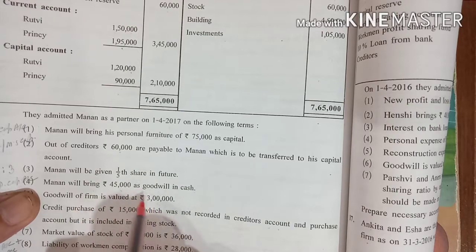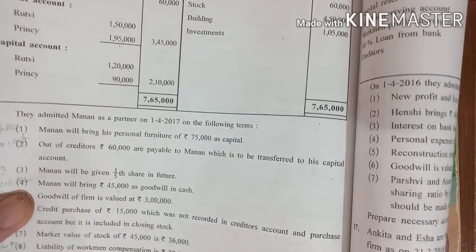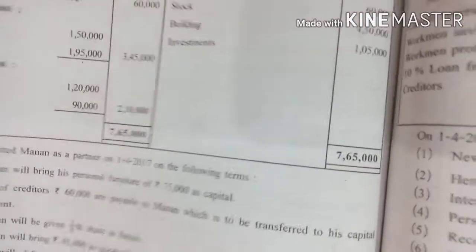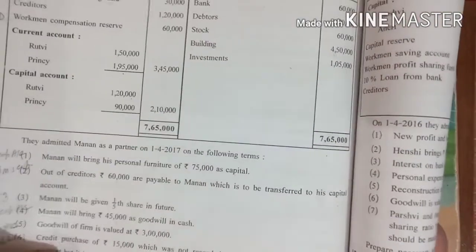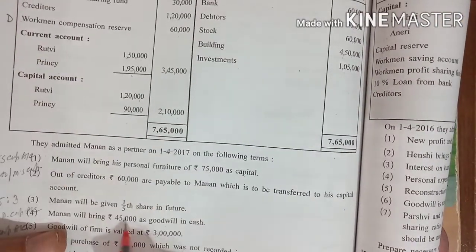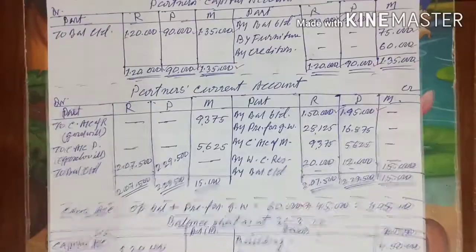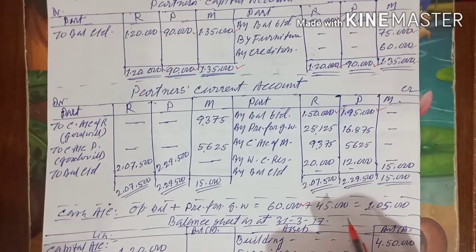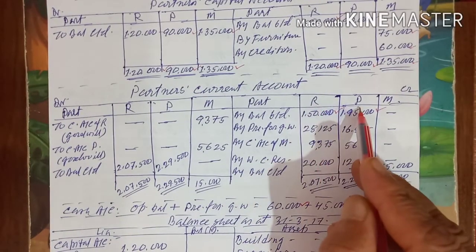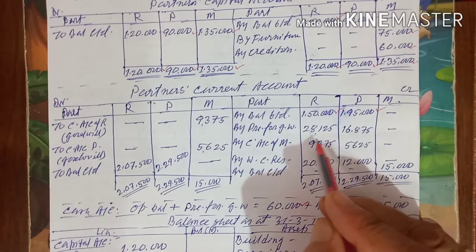So this journal is cash account debit to premium for goodwill, and premium for goodwill account debit to all partners' capital account, 45,000. Who will get the 45,000? R and P will get it. How much?